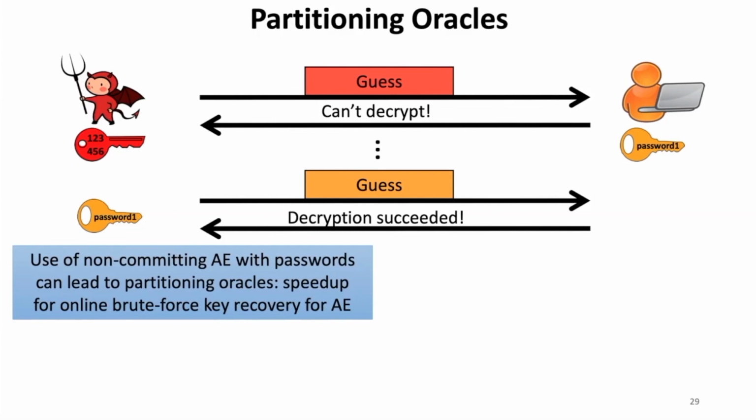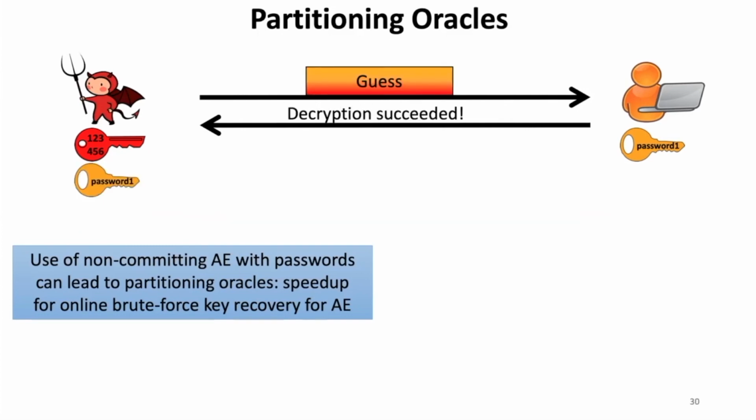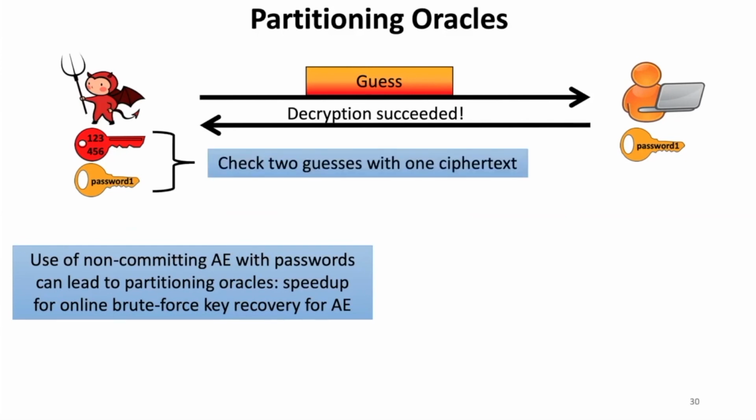So recall our example before of an online key recovery attack. The adversary chooses the key and then encrypts a guess plaintext with it and sends it to the receiver. And the receiver either responds with decryption failed, I can't decrypt this, or decryption succeeded. And based on these responses, the attacker will be able to learn the receiver's key.